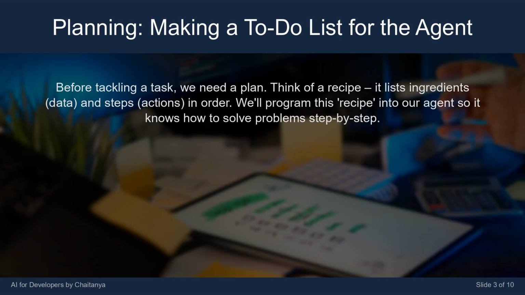Before tackling a task, we need a plan. Think of a recipe. It lists ingredients (data) and steps (actions) in order. We'll program this recipe into our agent so it knows how to solve problems step by step.